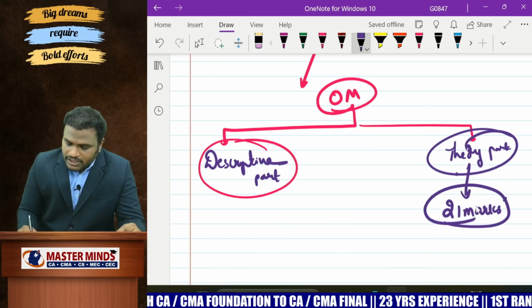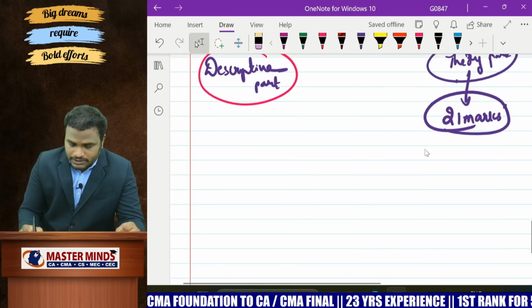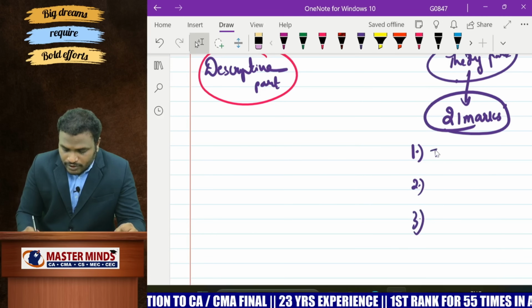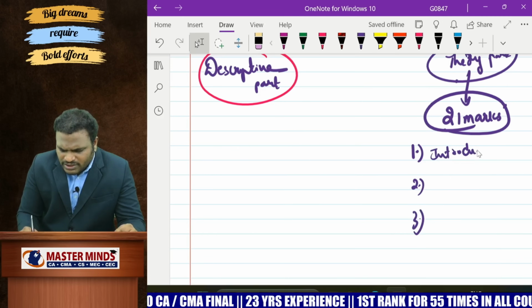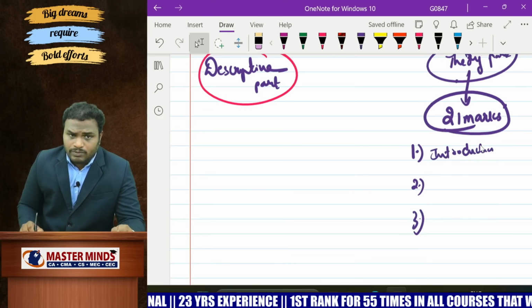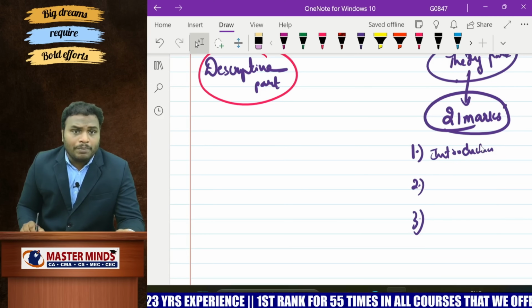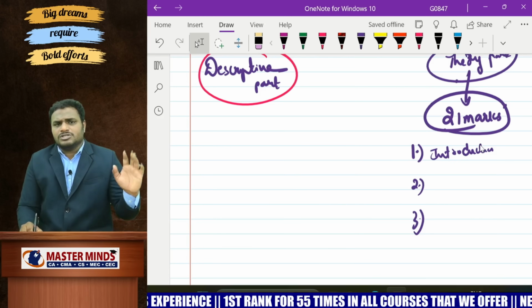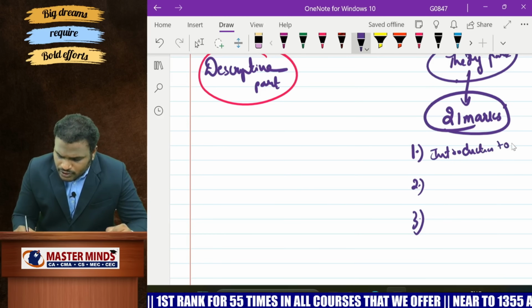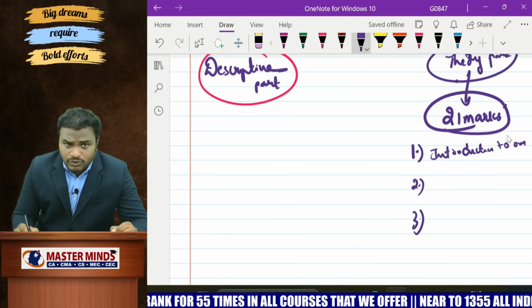Now, these 21 marks will come from 3 chapters. That is, Introduction to OM. There are only 3 questions: the recent trends of OM, characteristics of OM, objectives of OM, and scope of OM. These 4 questions are sufficient. In Introduction to OM, definitely a 7 marks question will come.